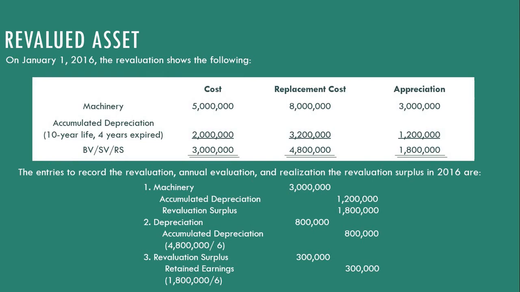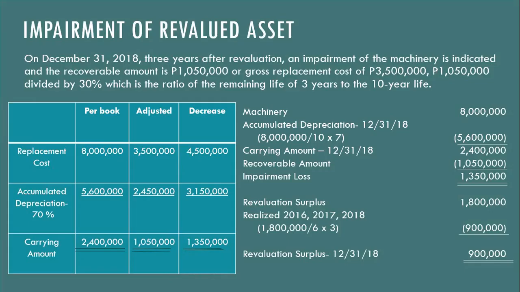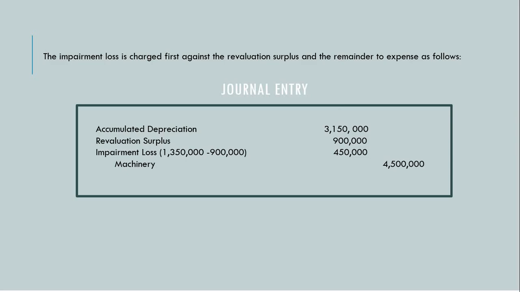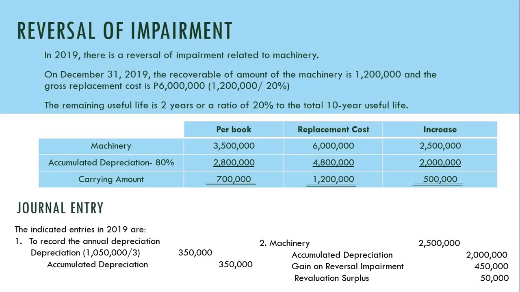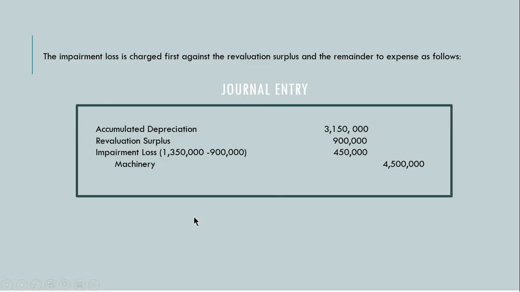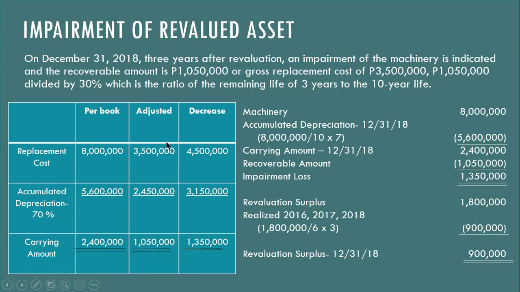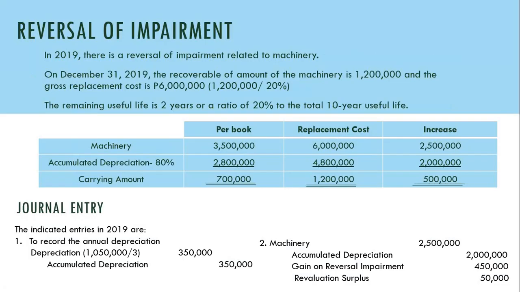What happened here is that the asset was revalued, then impaired, and then raised again. It is a reversal of impairment because it went up again to 1.2 million. To record the annual depreciation, our annual depreciation is based on the 1,050,000, the adjusted balance. Divide it by 3, so our depreciation is 350,000.